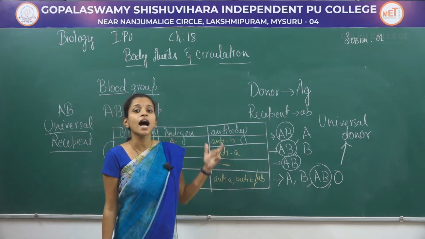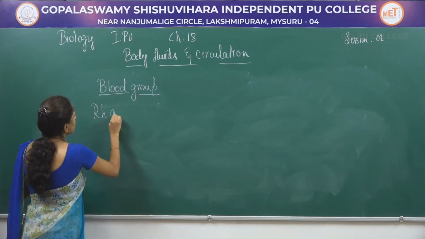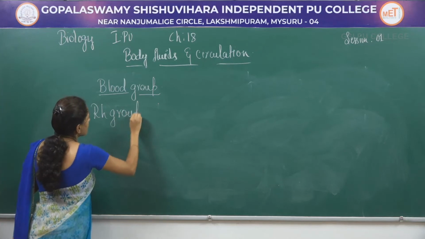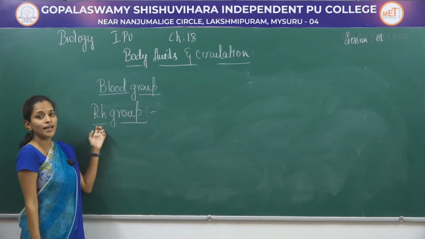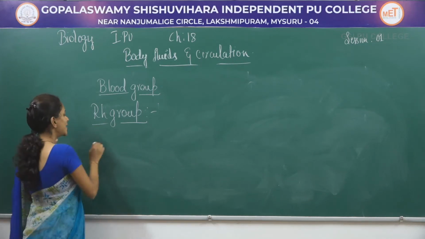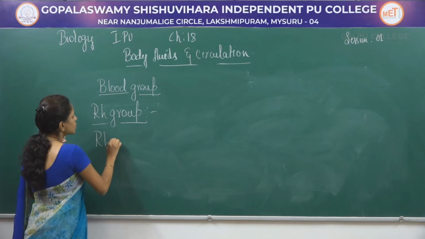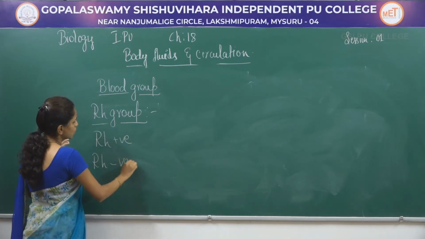Next category is RH group. When it comes to RH group, you will be identifying RH positive and RH negative.